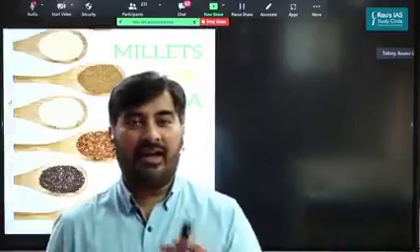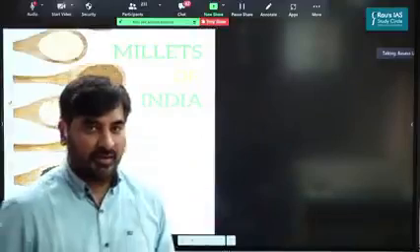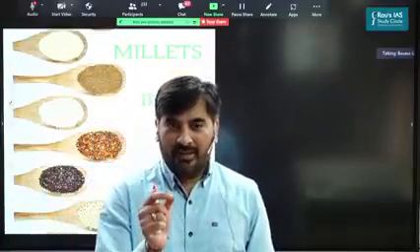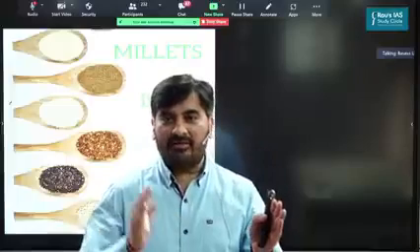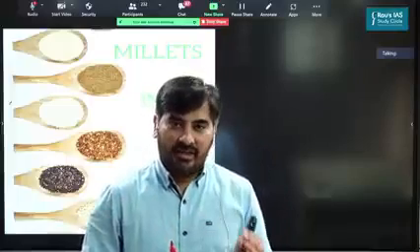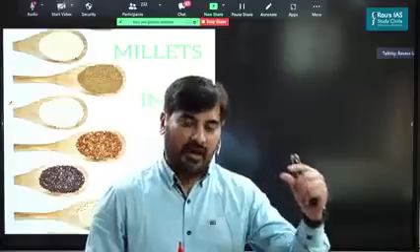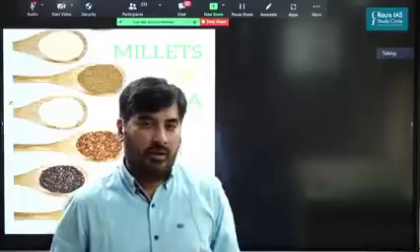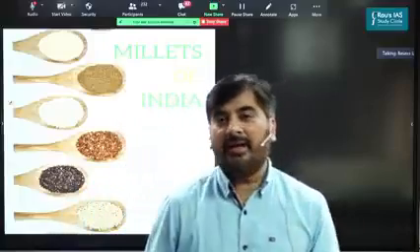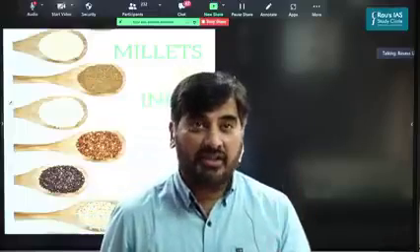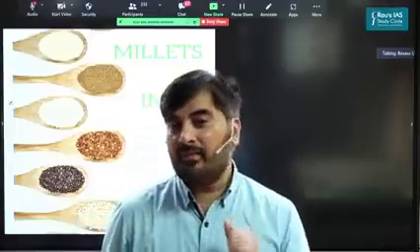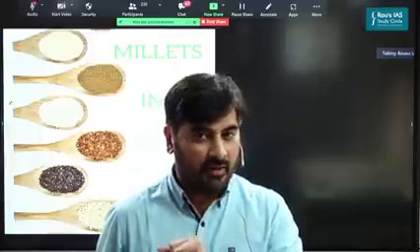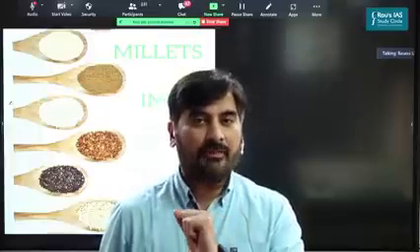So let's first understand what we mean by millets. See, millets, based upon their grain size, can be divided into two types: major millets and minor millets. Major millets are those whose grain size is a little higher. The minor millets are the millets with a small grain size. Some of the major millets which are grown in India are jawar, bajra, ragi. These are the major millets. As far as the minor millets are concerned, some of them include kodo millet, proso millet, foxtail millet.